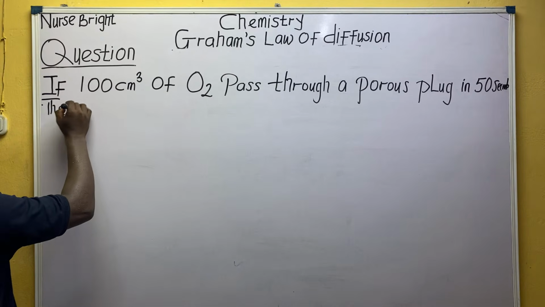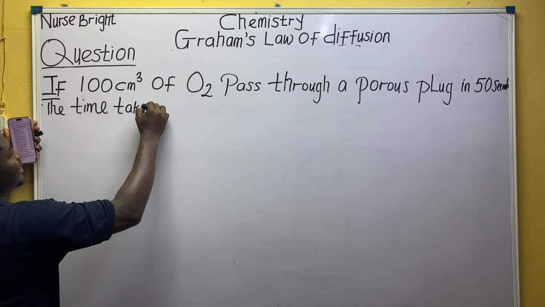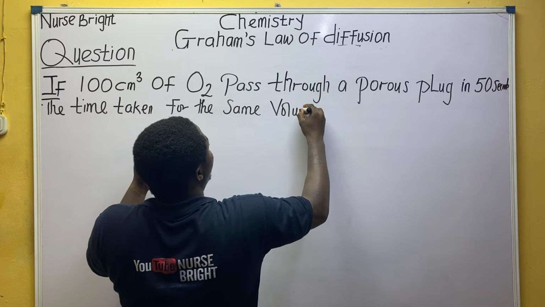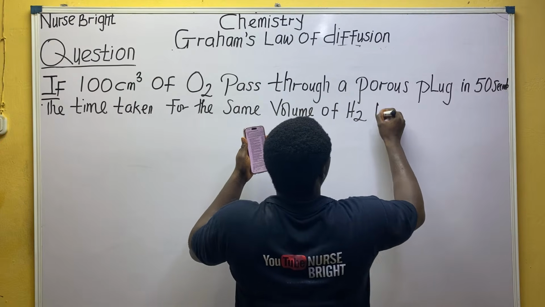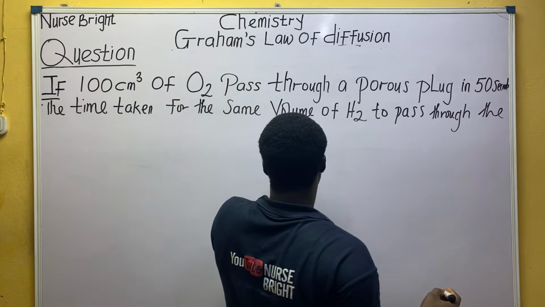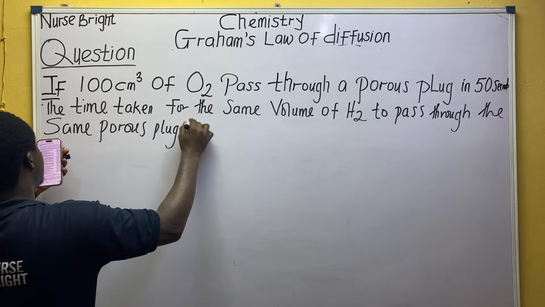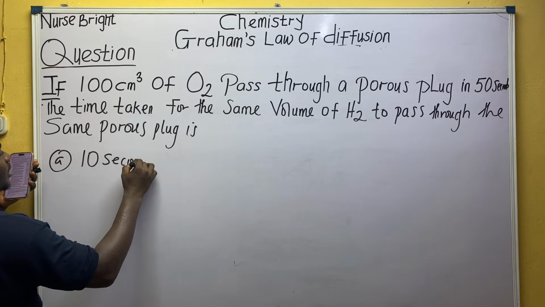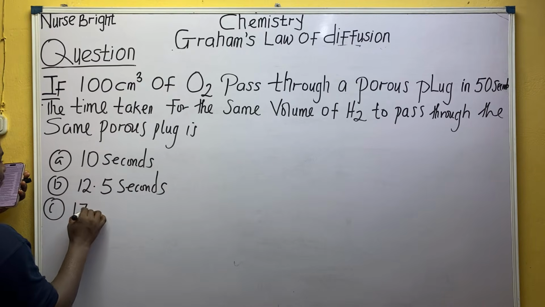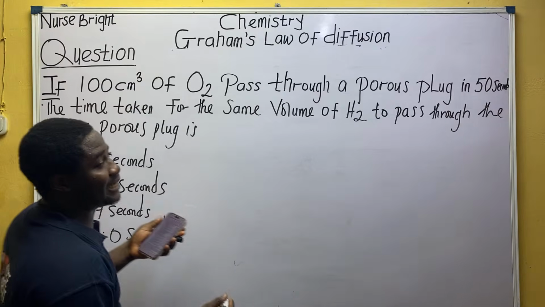The time taken for the same volume of hydrogen gas to pass through the same porous plug is option A 10 seconds, option B 12.5 seconds, option C 17.5 seconds, option D 32.0 seconds. Alright, this is a 1992 JAM class question.